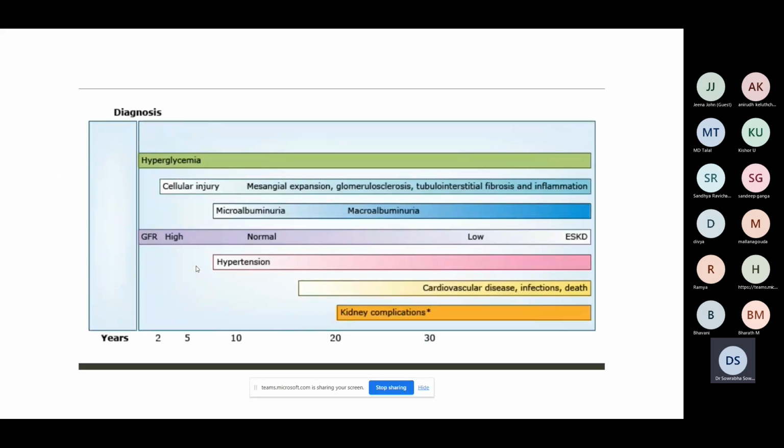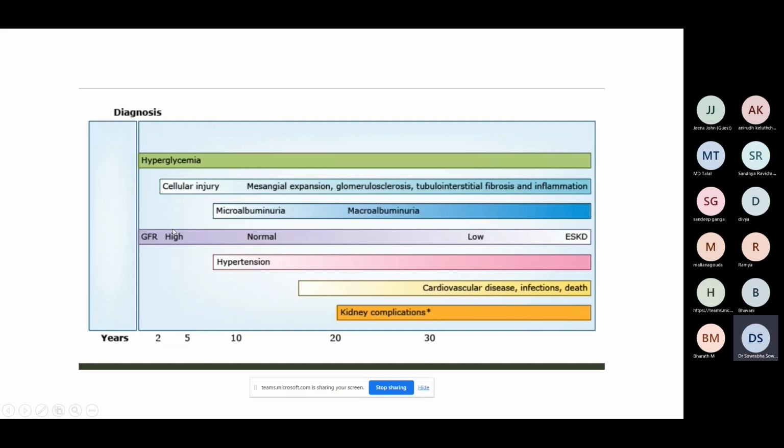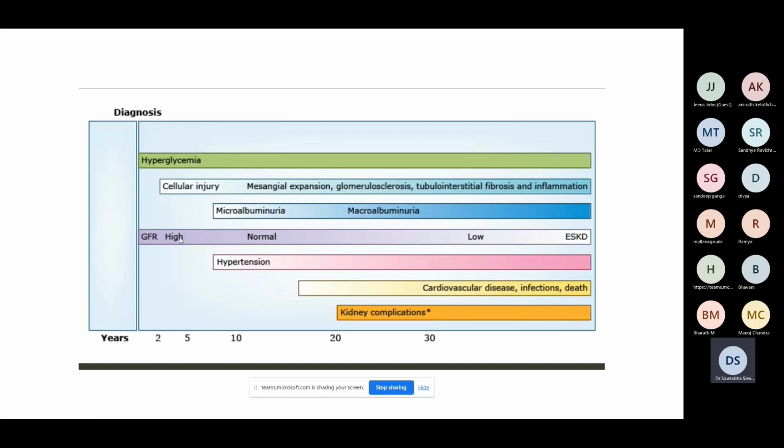Now, if you are looking into the timeline of how diabetic nephropathy develops, once there is hyperglycemia, whenever there is increased blood sugar, the first thing to happen is hyperfiltration. The mechanisms we will be coming to in a moment. So initially, there is hyperfiltration. Hyperfiltration means the GFR is higher than normal. You all know that the GFR varies between 120 ml per minute per body surface area to 140 ml per minute per 1.73 meters squared. That will in fact go up because of this hyperglycemia.